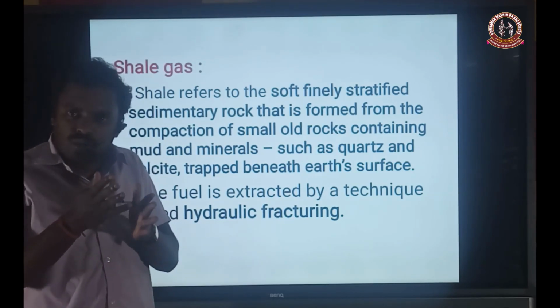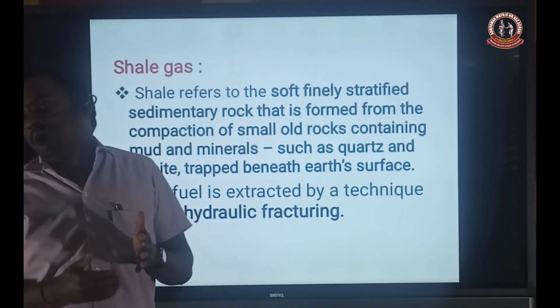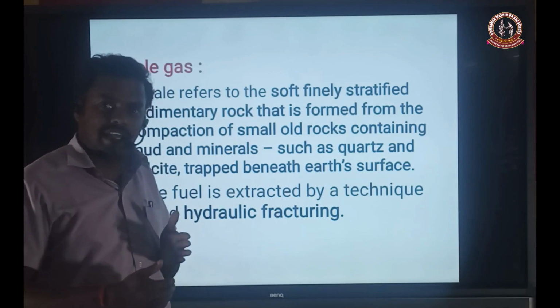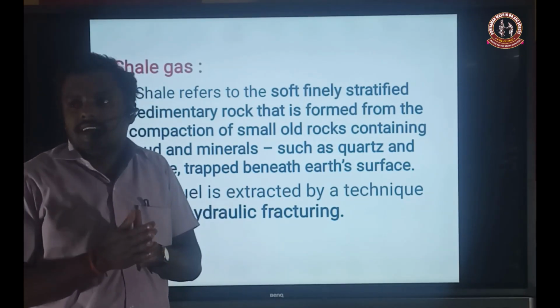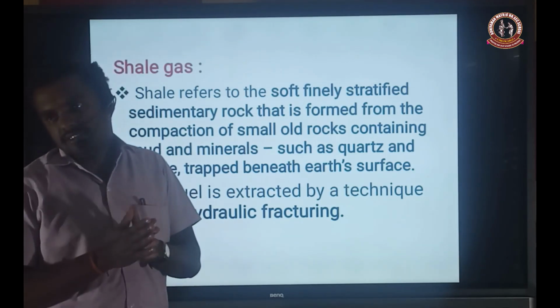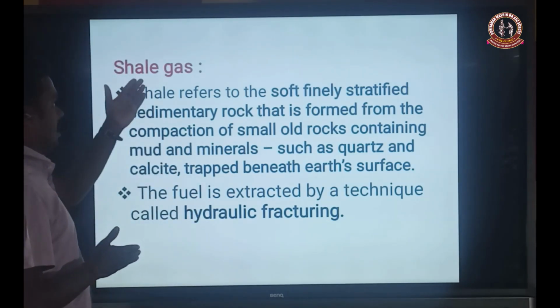So during the process that takes place in the sedimentary rock region, the process like drilling and well boring, at that time the gas is liberated. That gas is called shale gas. So next we discuss shale gas.